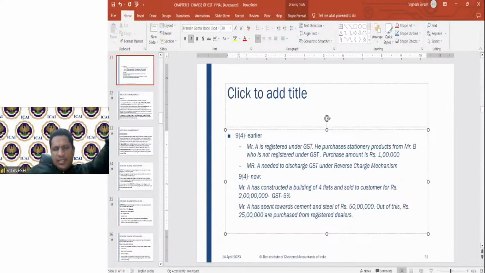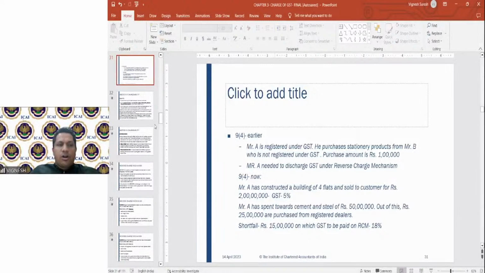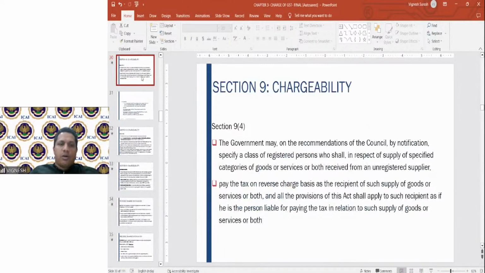50 lakhs. From 50 lakhs, at least 80% has to be procured from registered dealers. So of 50 lakhs, 40 lakhs you have to purchase from registered dealers only. Of this 40 lakhs, you only purchased 25 lakhs. So what is the shortfall? The shortfall is 15 lakhs, on which GST is to be paid on RCM at 18%. Fine. I hope you got the clarity of what 9 subsection 4 was before and what it is now. I hope most of you got this.